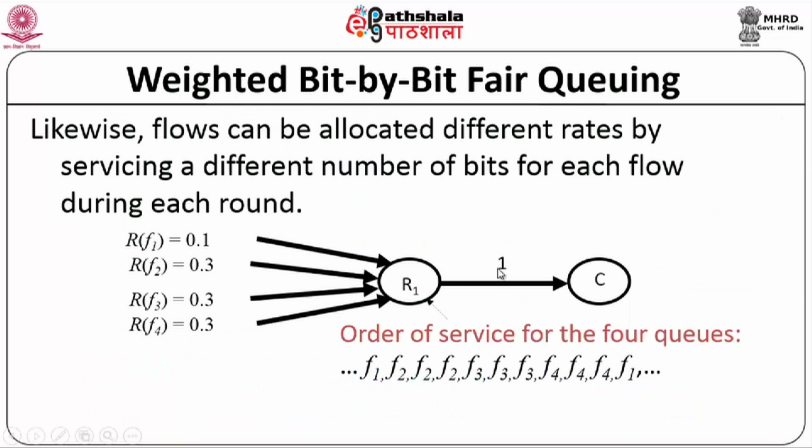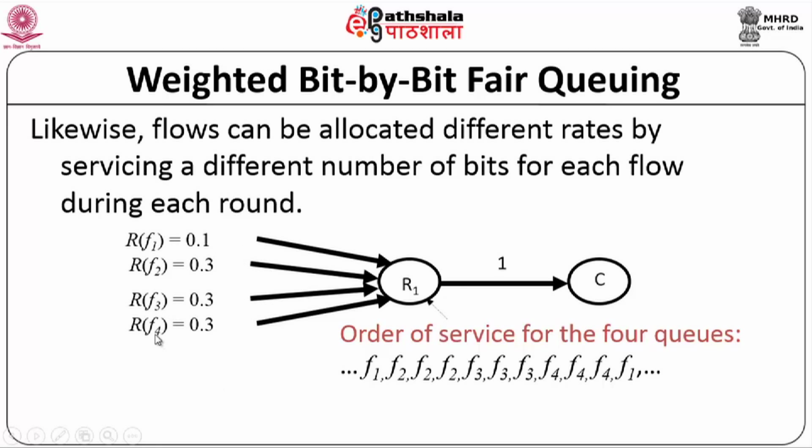So another improvement on this fair queuing is a weighted bit by bit fair queuing. That is, here in fair queuing we allocated equal weights to all the queues. So instead we can also have different weights given to different queues. For instance, if I have weights of 0.1 to this, 0.3 to this, 0.3 to this and 0.3 to this, what I would like to do is transmit a different number of bits from each of these flows.